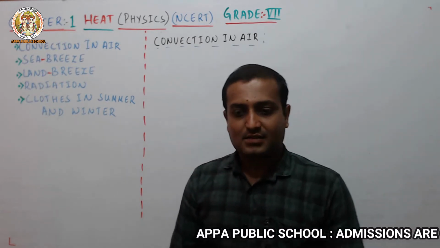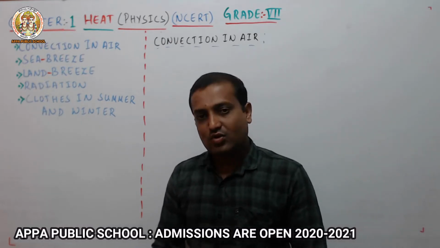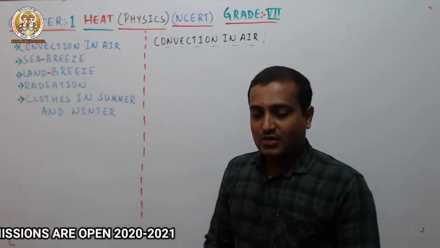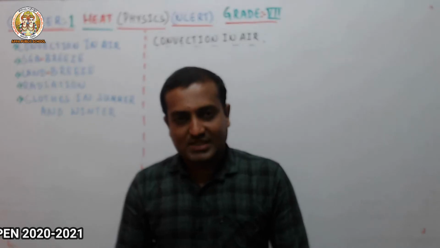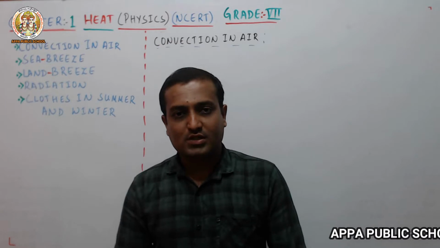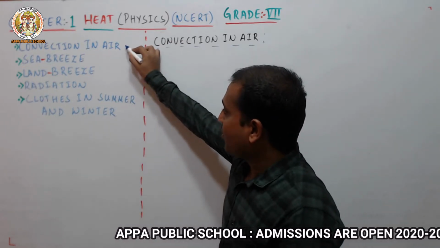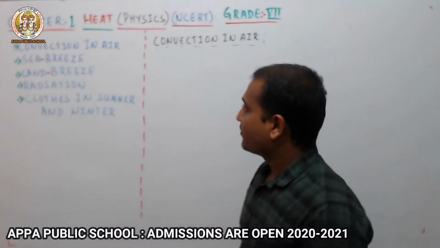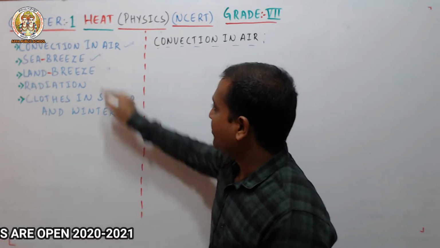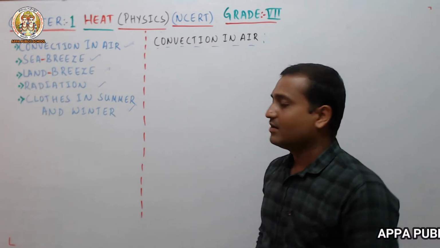In the previous class, I discussed convection in liquid. Here I am going to continue with convection in air. Convection is the process in which heat is transferred in liquids and gases from the hotter part to the colder part. Today I am going to cover the continued part of that, convection in air. Next, sea breeze, land breeze, and clothes in summer and winter.